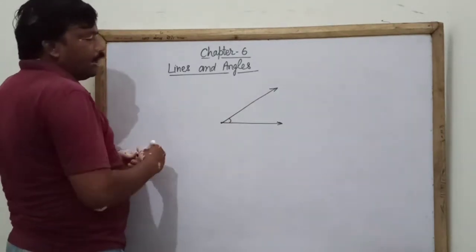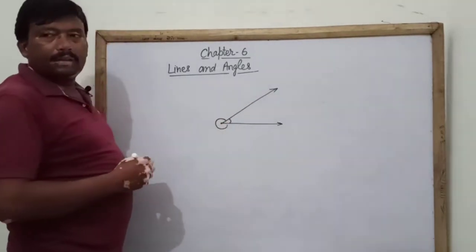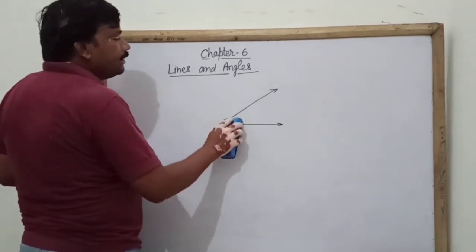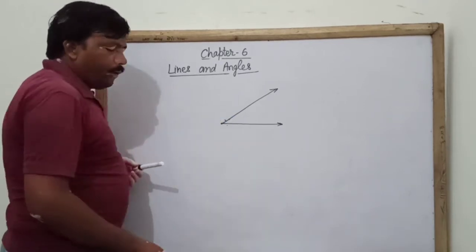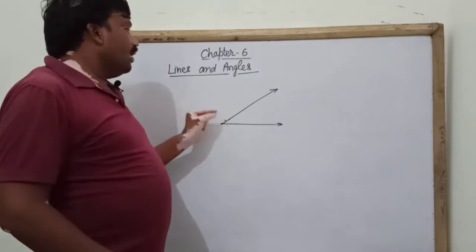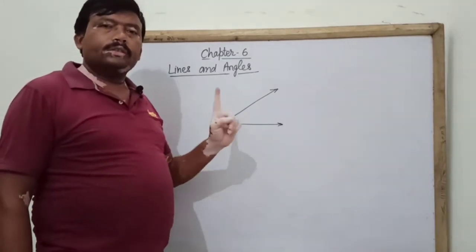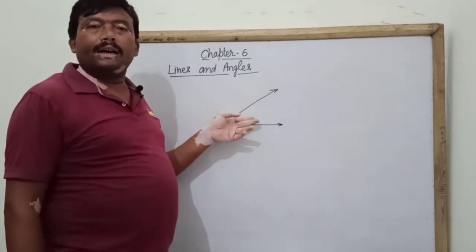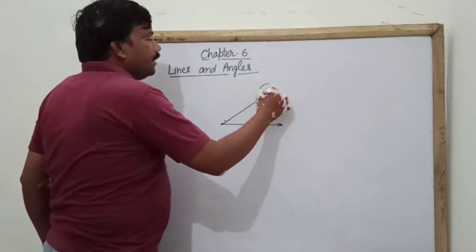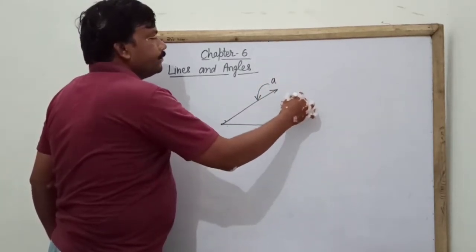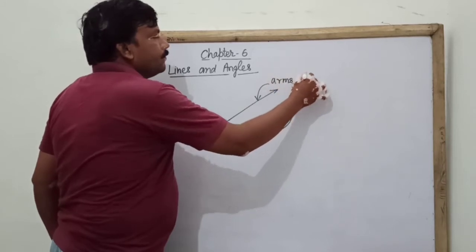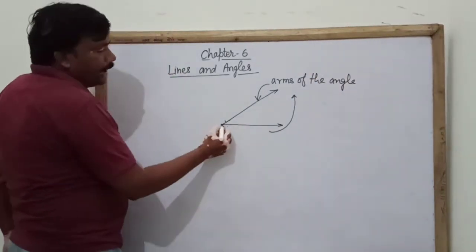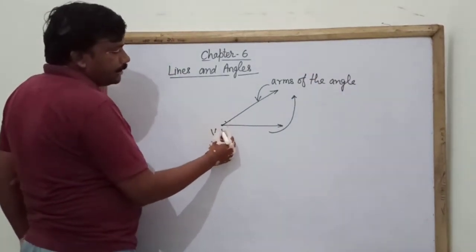We can say this is an angle, or we can say this is also an angle. Then you can say that an angle is formed when two rays originate from the same point. Angle-making rays are called arms of the angle. These are called arms of the angle, and this originating point is called the vertex.